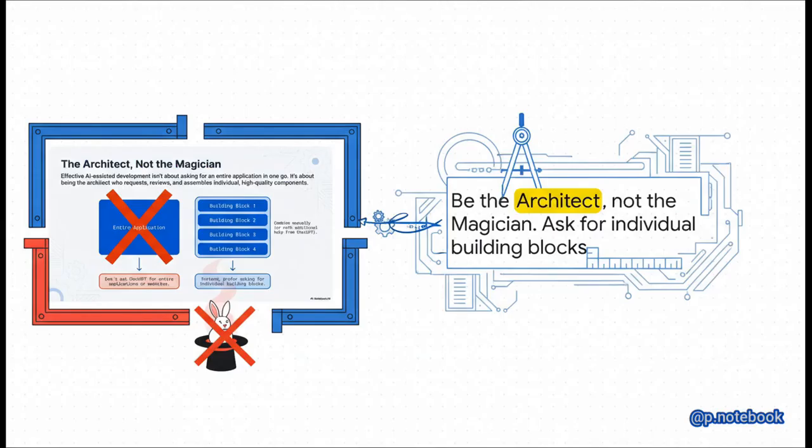And that brings us to the most crucial point. We need to shift our mindset. Forget trying to be a magician pulling a rabbit out of a hat. Instead, you need to become the architect. Your job is to design the structure, to request high-quality individual components from your AI copilot, and then you assemble them into a solid final product. This is where the real power is.